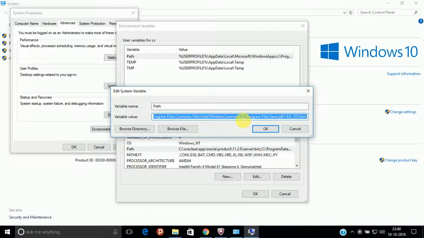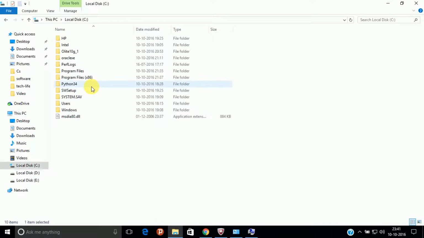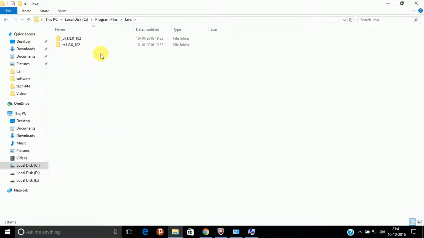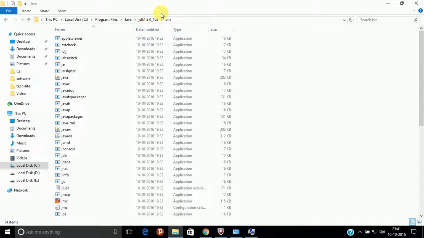Now when you open this you get till here where my cursor blinks. Now after this you have to type a semicolon, and then just watch what I will do. Go to Local C drive, then go to Program Files, then the Java folder, then JDK, and then the bin folder.